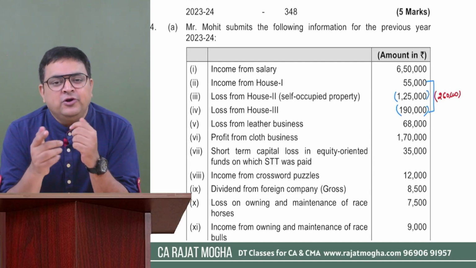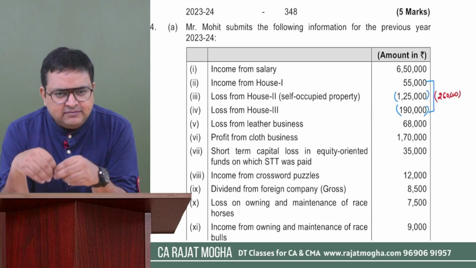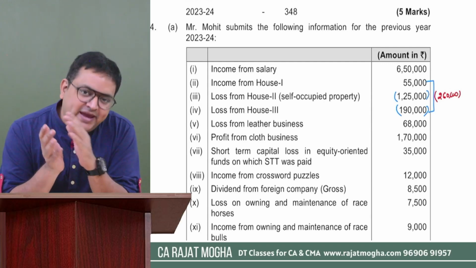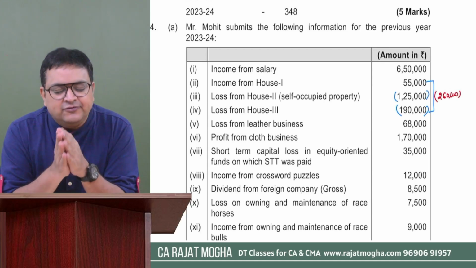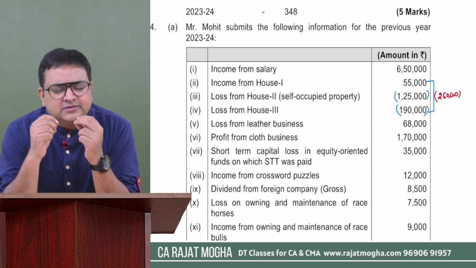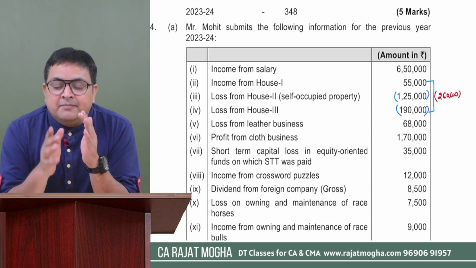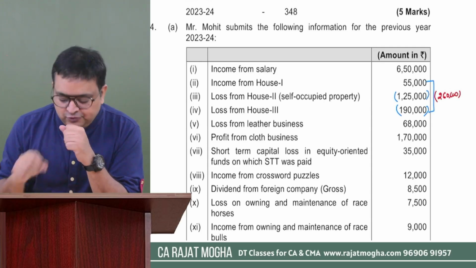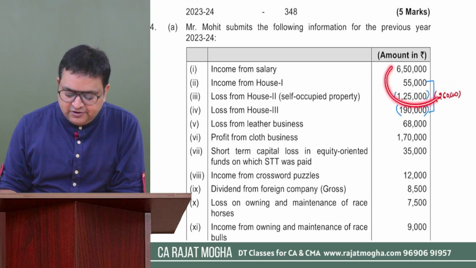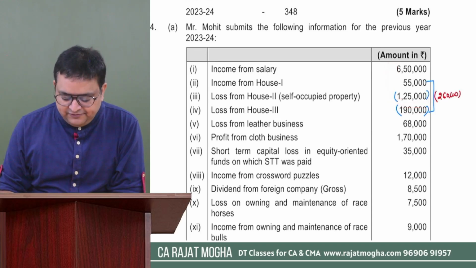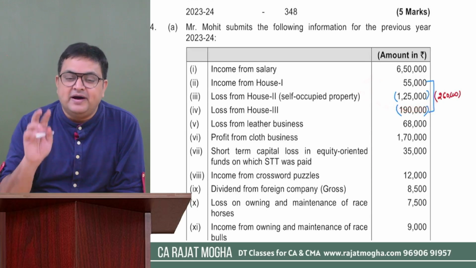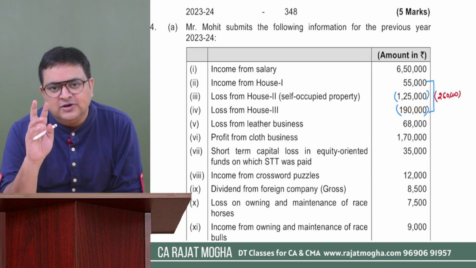So in this question we are following the optional scheme, that is also known as the normal scheme. So house property losses can be set off from any other head income also. You can set it off from salary, PGBP, IFOS, capital gain, anything, right? But maximum only up to 2 lakh rupees. We can even set it off from salary itself. We have sufficient salary income, so we can set it off. So can we set off the entire 260? No. The maximum house property loss which can be set off from other heads is 2 lakh rupees.